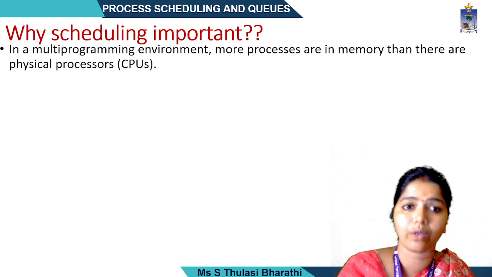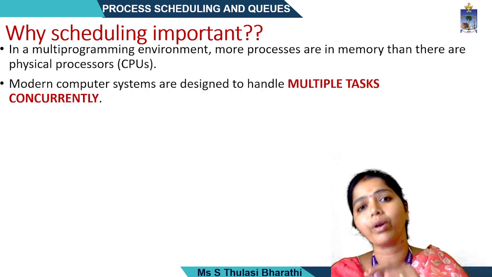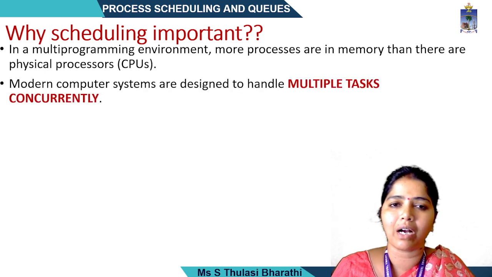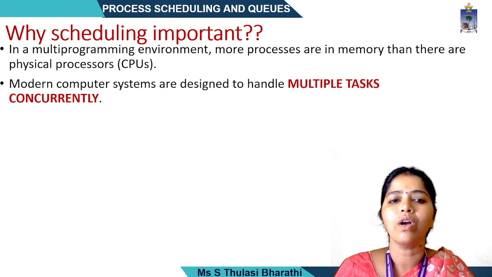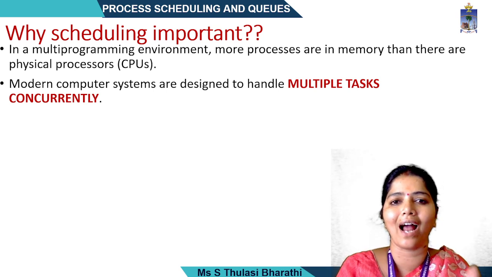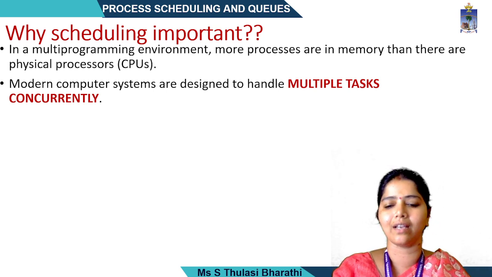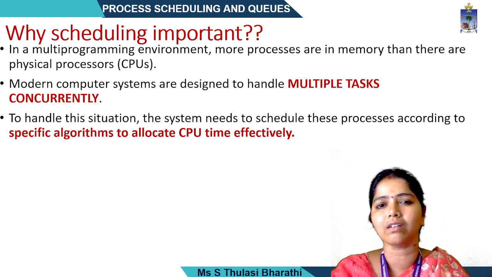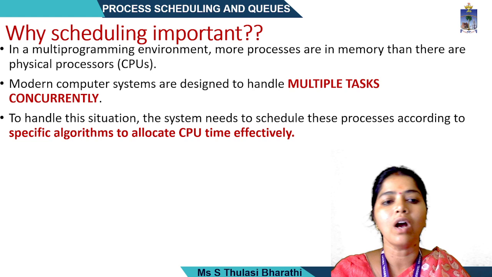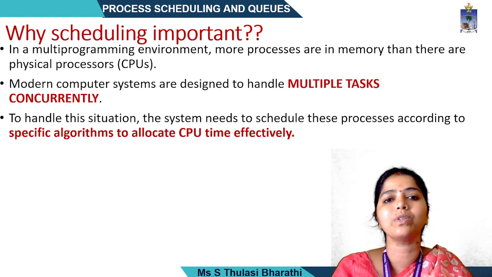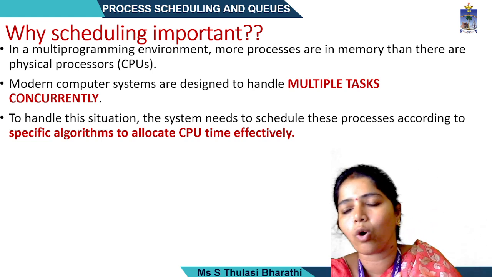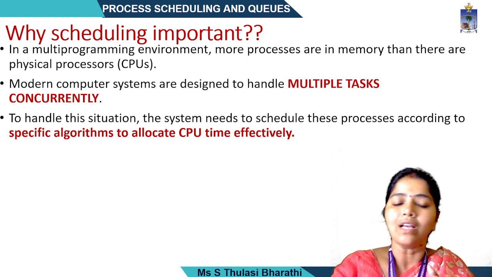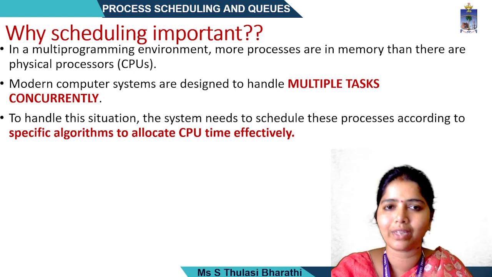To control that, we need scheduling. Also, in the multitasking computer systems we have now, we need systems which can handle multiple tasks concurrently, allotting the CPU its time so that it is not overloaded and is used efficiently. This is the main purpose of scheduling.